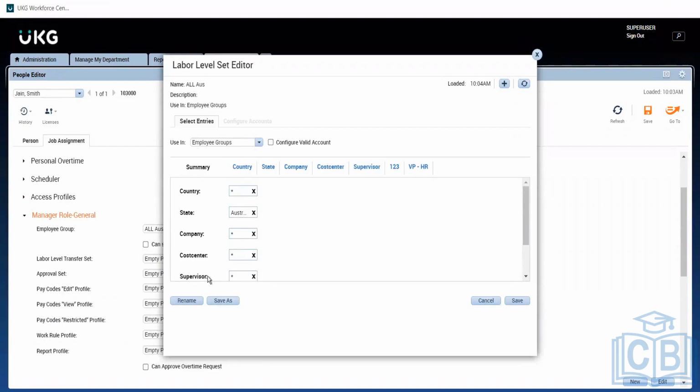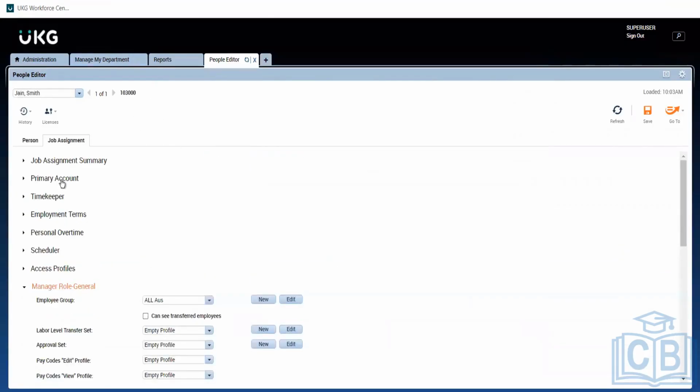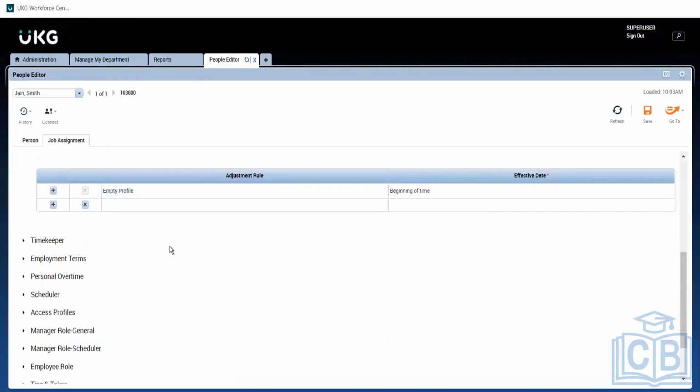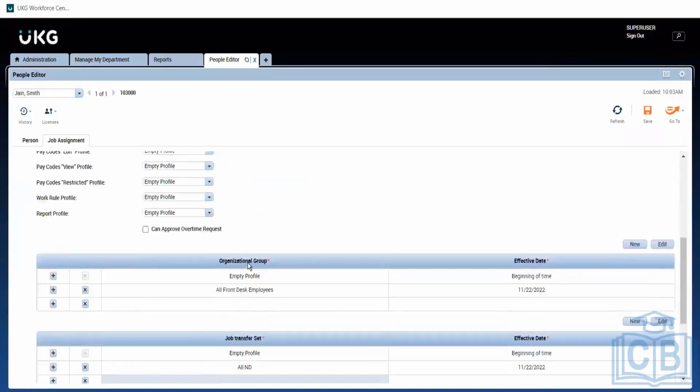So this is about the employee group. We can filter these two based on the primary job. We can give access to a set population based on the primary job. Whoever is working in pharma, this manager will have access to. Whoever is working in North Division, this manager will have access to. These conditions we can create using the org sets and job transfer sets.